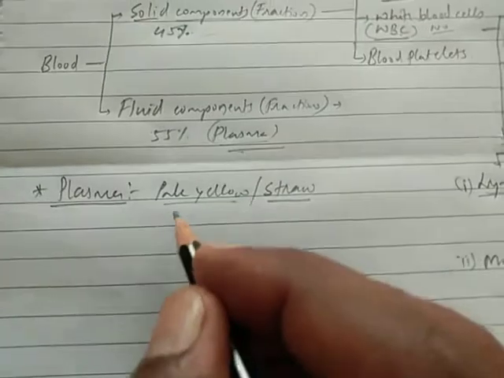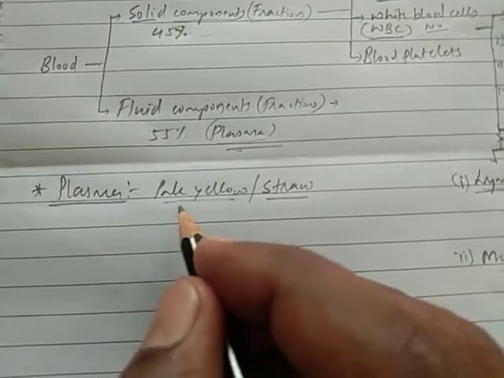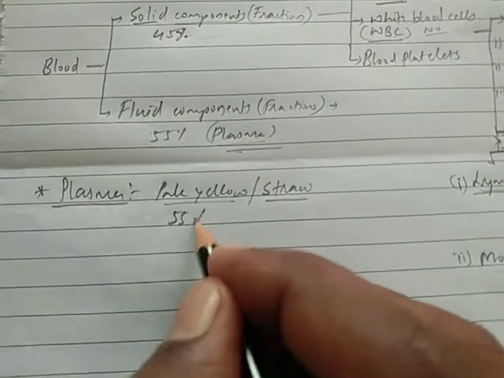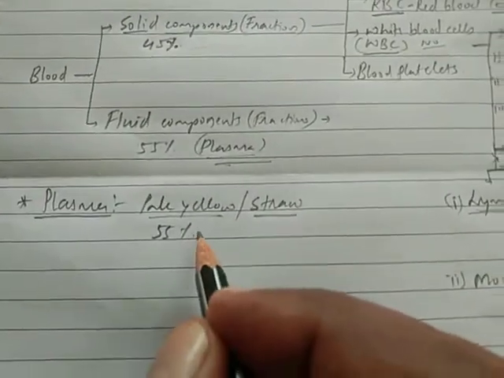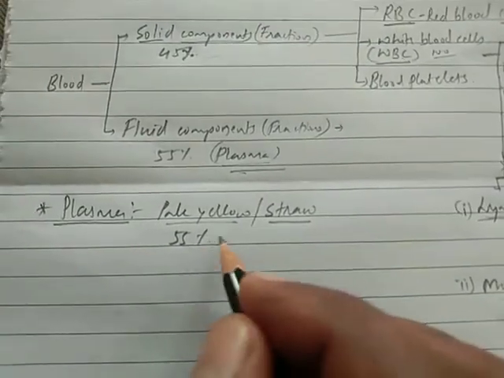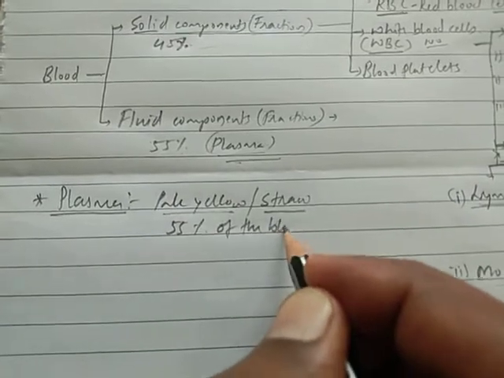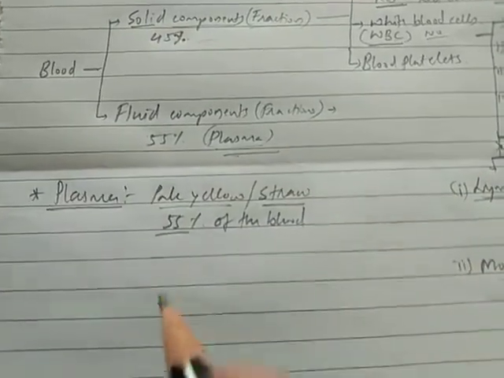It makes up about 55% of blood, so 55% of the blood is plasma only.